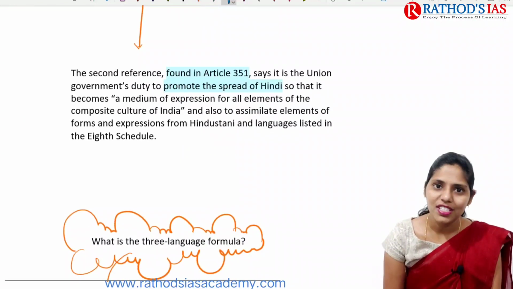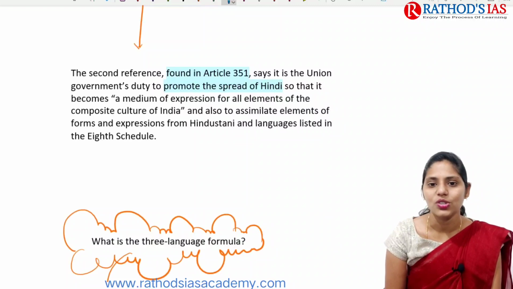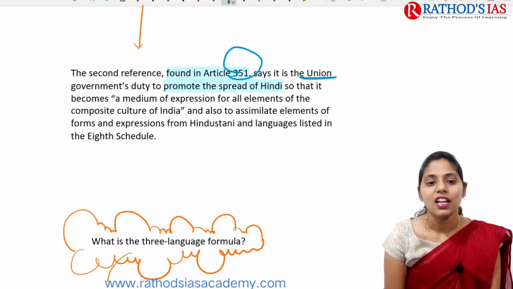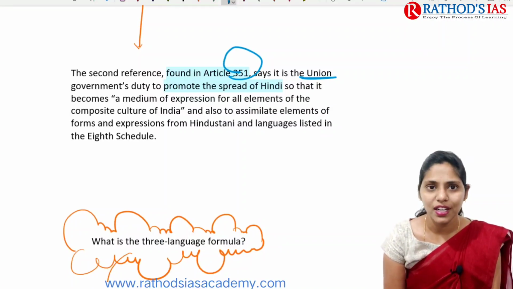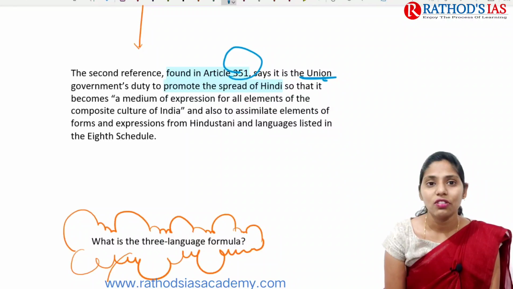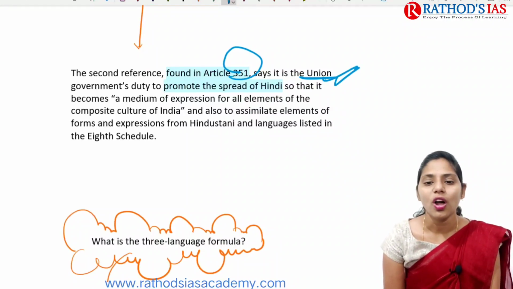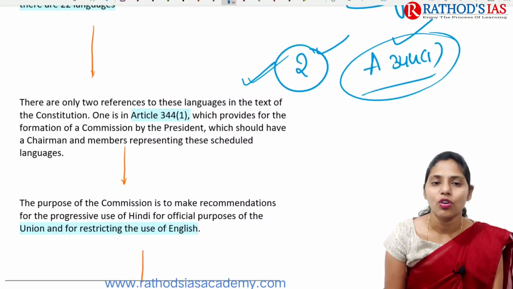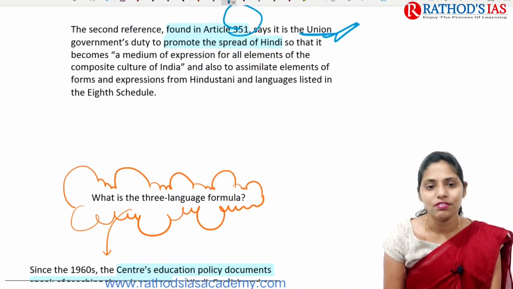And the next important reference here is Article 351 of the Indian Constitution. Article 351 mainly says that it is the Union government's duty to promote the spread of Hindi so that it will become the medium of expression for all elements of the composite culture of India. They also said it will be helpful to assimilate elements of forms and expressions from Hindustani and the languages listed in the 8th Schedule of the Indian Constitution. So there are two articles: Article 344(1) and Article 351.